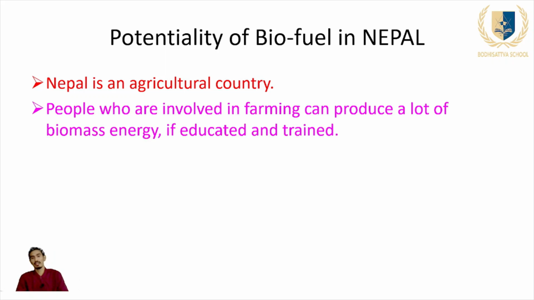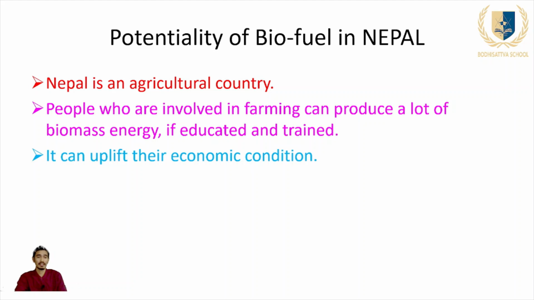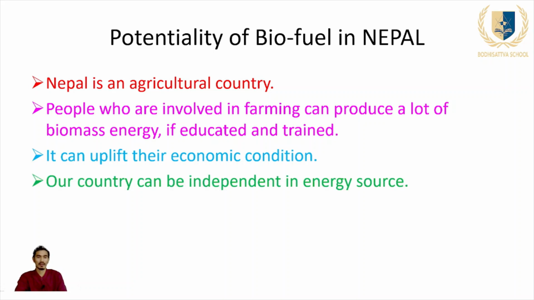Next, people who are involved in farming can produce a lot of biomass energy if they are well educated and trained about the beneficial use of the alternative source of energy. They can produce lots of biomass energy. It can uplift their economic condition also. If they are poor, they can earn lots of money by using biofuel. So our country can be independent in energy sources. As I have already told you, our country imports a large amount of non-renewable sources of energy, for example, petrol, kerosene, diesel, etc., from other countries, for which we have to spend a lot of money.